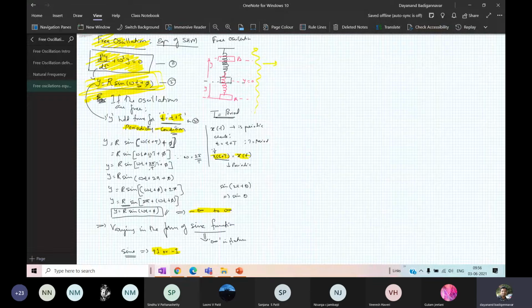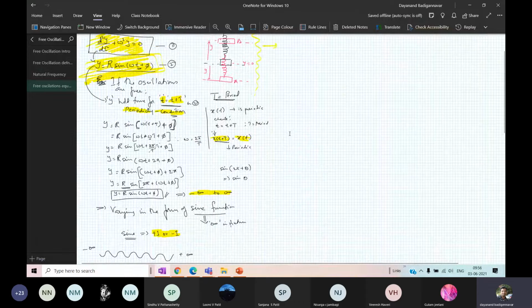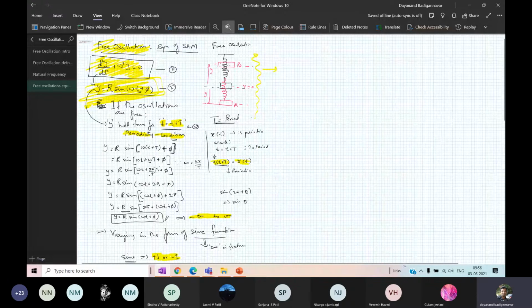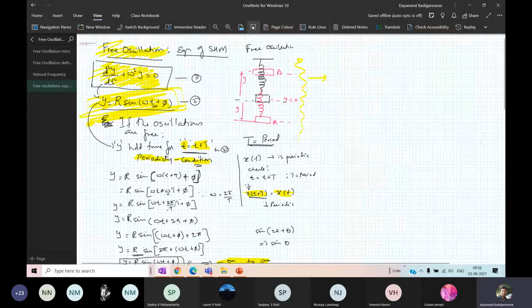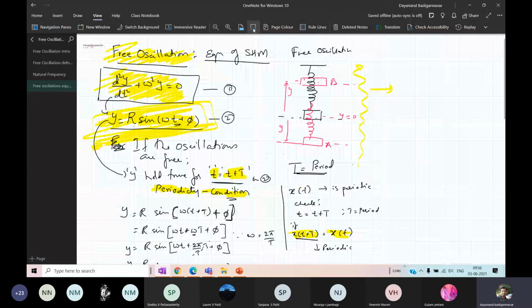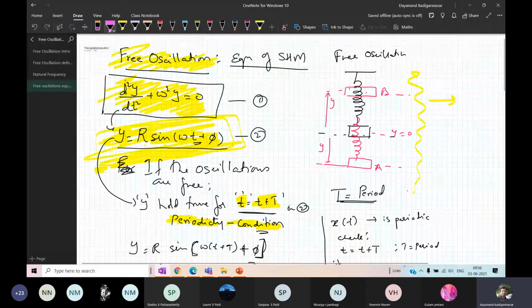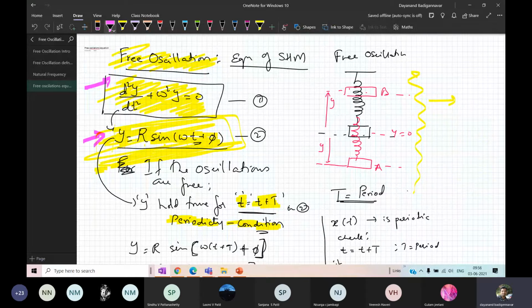I have also shared this, and I think I told you in the last class why the oscillations are free. If you look at this, the equation d2y by dt square plus omega square y is the equation for free oscillation. If I solve it, you get the displacement.